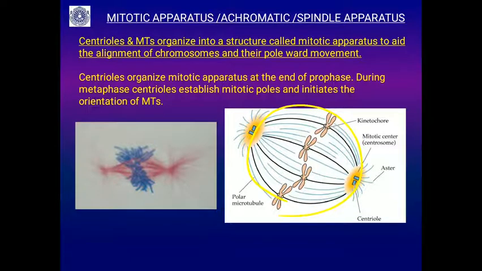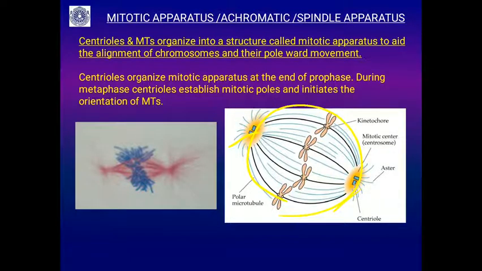They are formed to aid the alignment of the chromosomes and their poleward movement, the movement towards the poles. Centrioles organize the mitotic apparatus at the end of prophase. During metaphase, centrioles establish the mitotic poles. You will find these are the mitotic poles, and they initiate the orientation of the microtubules.